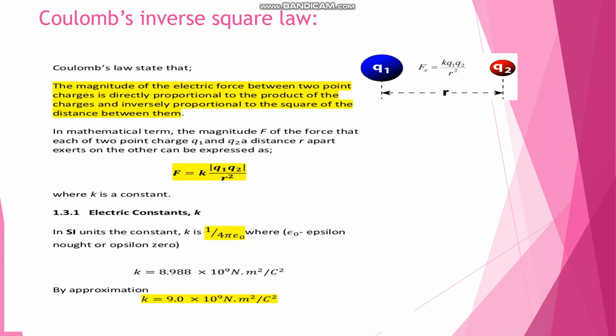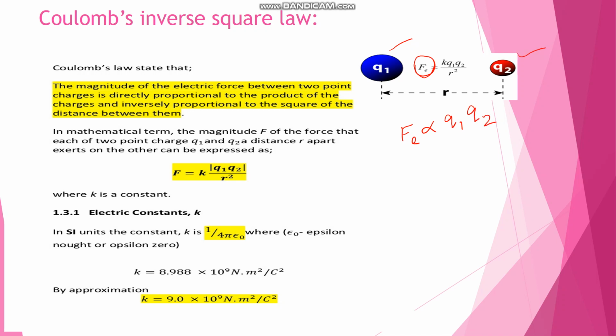Now see the next topic, Coulomb's inverse square law. According to this law, the magnitude of electrostatic force between two point charges is directly proportional to the product of the charges and inversely proportional to the square of the distance between them. If we see this diagram, two charges Q1 and Q2 are placed at distance r apart from each other. Now, the electrostatic force of attraction or repulsion acting between these two charges is directly proportional to the product of the charges, means this Fe is directly proportional to Q1 Q2.